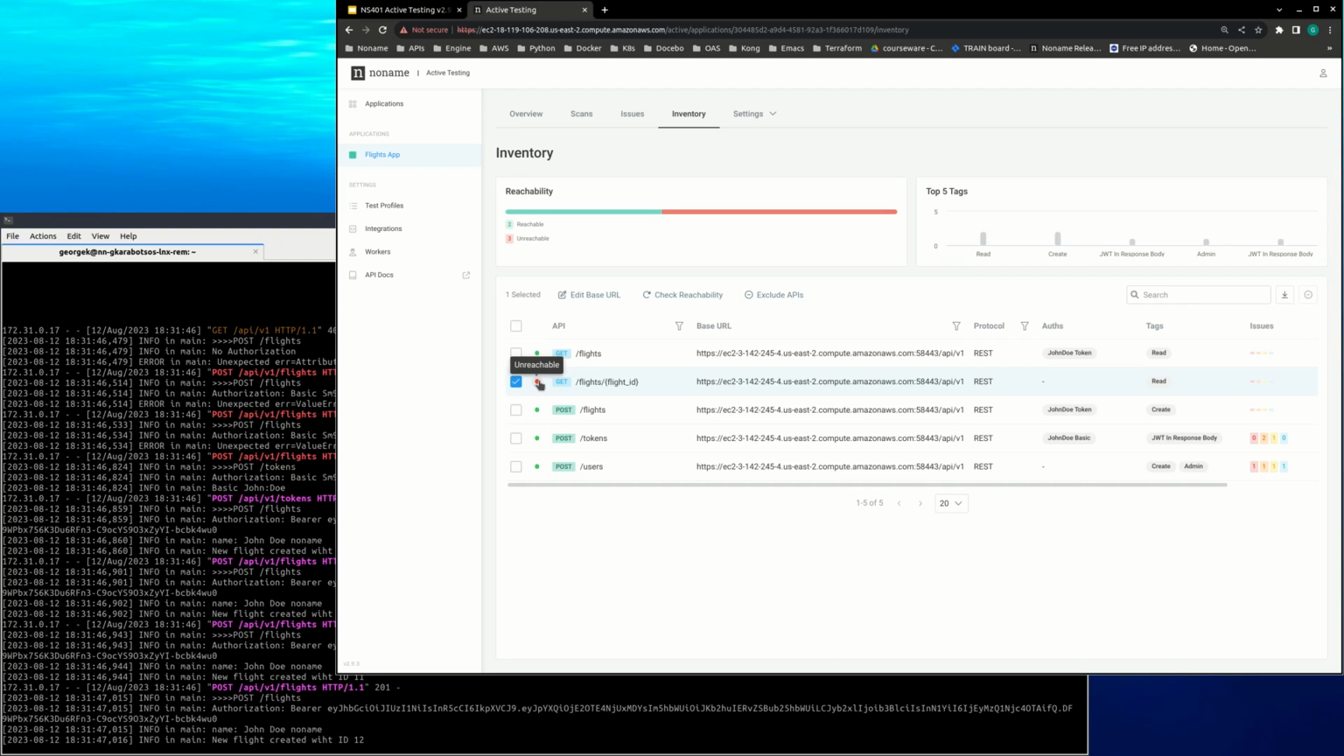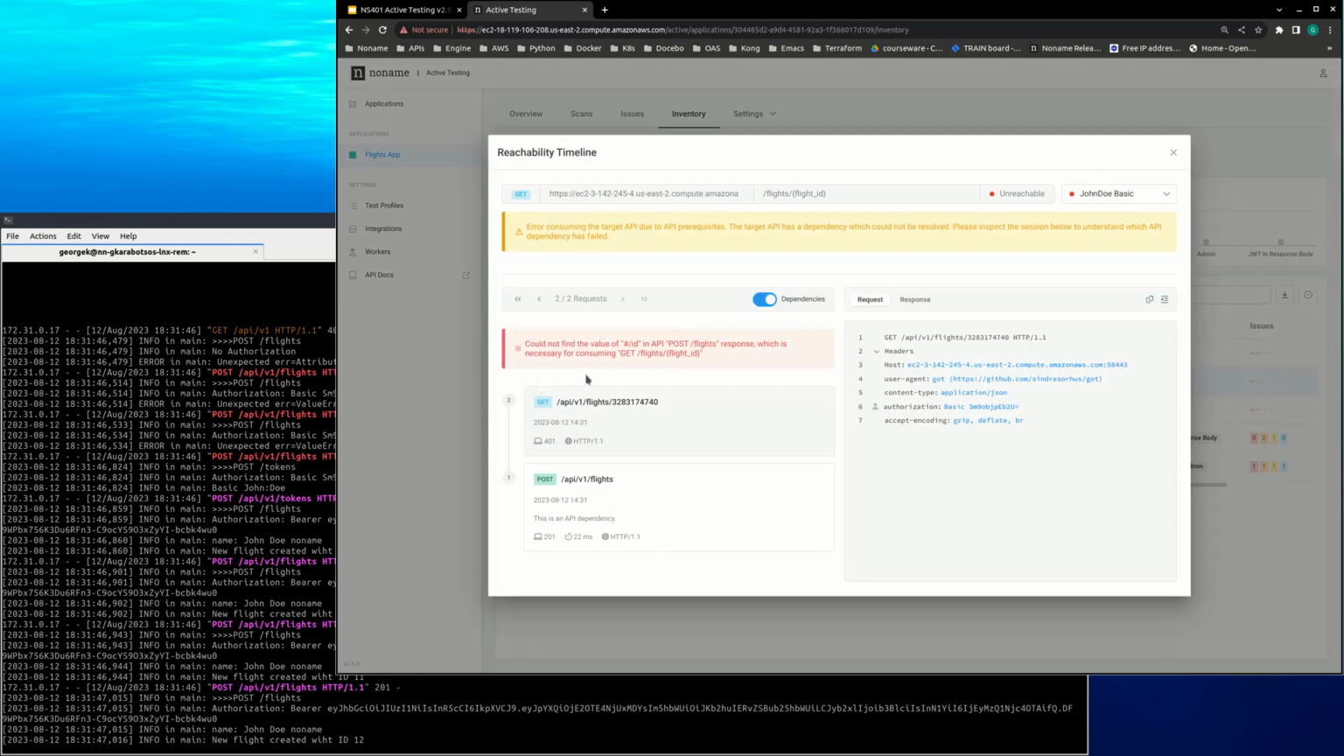By the way, reachability still failed, right? Reachability still failed. And if I show you the reachability for a second, you will see that pretty much the error you're getting right now is that I wasn't able to get the ID, right? I wasn't able to locate an ID so that I can replace it with this flight ID. That's the error you're getting, right?